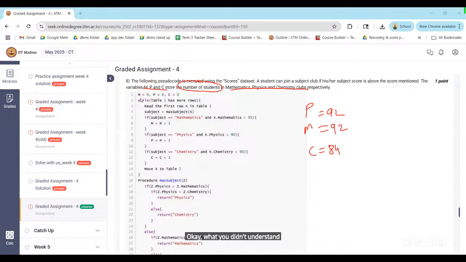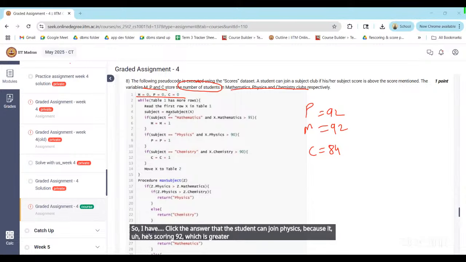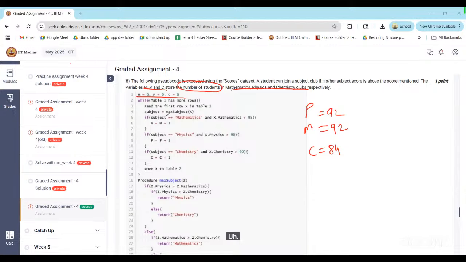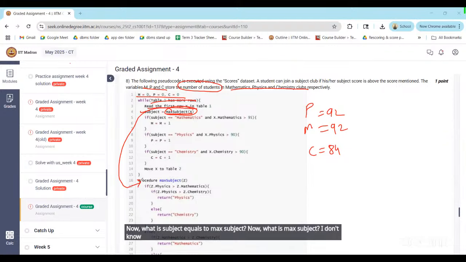Okay, what didn't you understand? Anyone who asked this question? I clicked the answer that the student can join physics because he is scoring 92, which is greater than 90. But the answer says he can't join any club. Okay, we'll see. So table 1 has more rows. Now what is subject equals max subject? What is max subject? I don't know. I will go to this procedure.